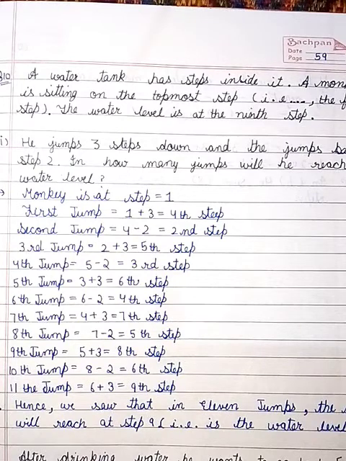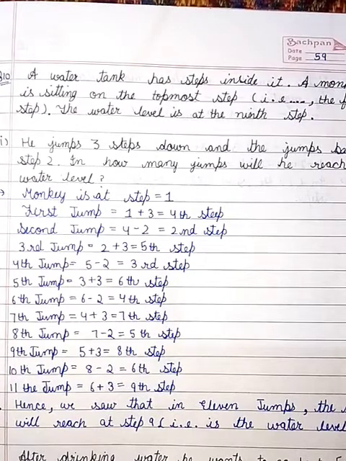In how many jumps will he reach the water level? The answer is, monkey is at step 1. In first jump, he reaches 1 plus 3, that is the 4th step. In second jump, 4 minus 2, second step.